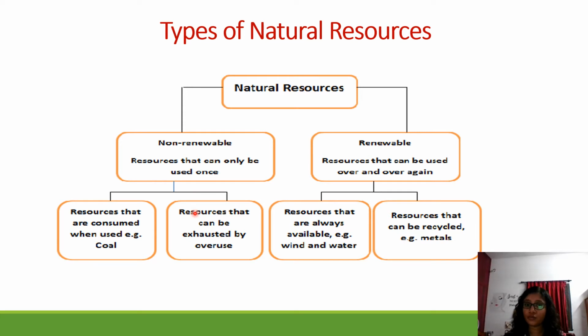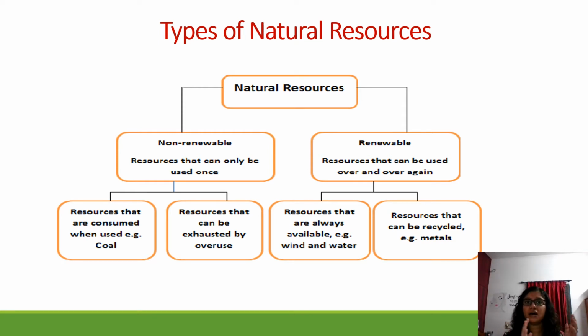Some of the renewable resources are always available, like sunlight. You go and stand outside and you get the sunlight, you need not worry about that, because the sun will always produce light and you're going to get that, it is not going to get over. And for now, water is also renewable, but that doesn't mean we can waste it.